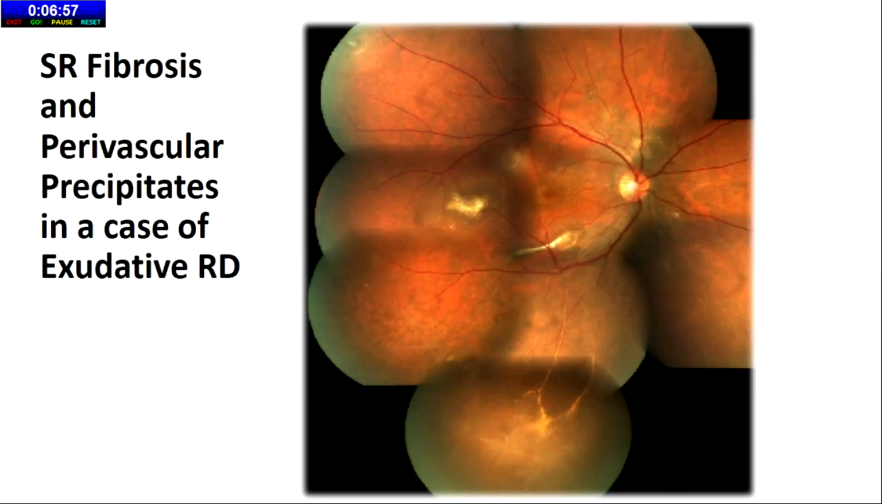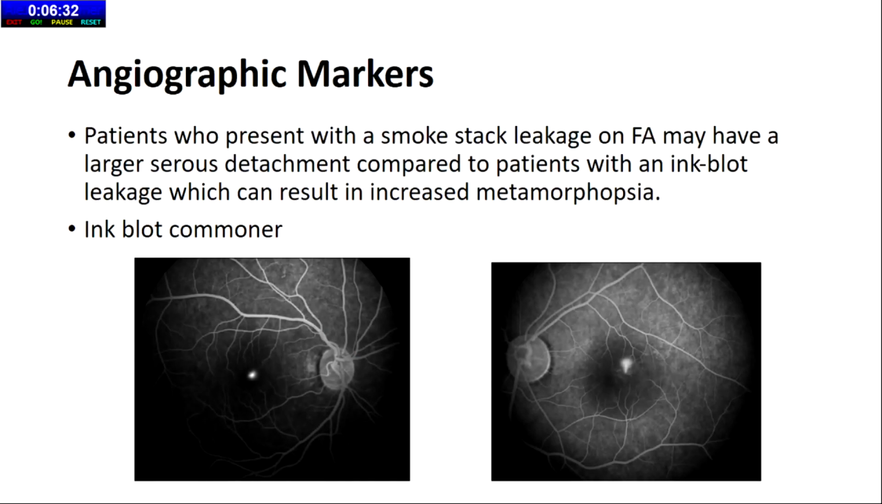Now the other few biomarkers: sometimes we see some inferior fluid, exudative detachment, where we see some subretinal fibrin. These are subretinal fibrosis. You can see that, and with some perivascular precipitates. These are some of the things that we should think about when diagnosing central serous chorioretinopathy. In these cases, inferiorly fluid will be there. It should not be mistaken for rhegmatogenous retinal detachment.